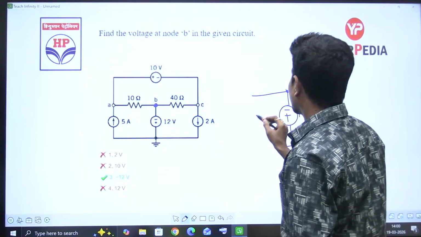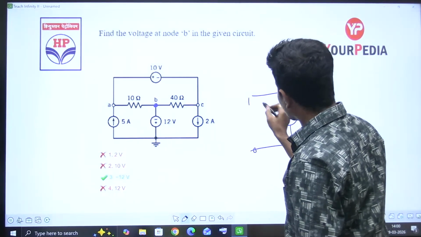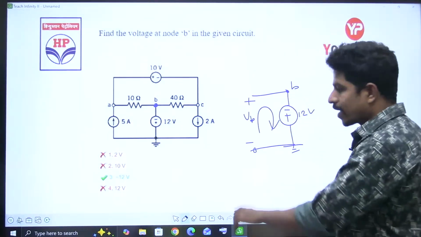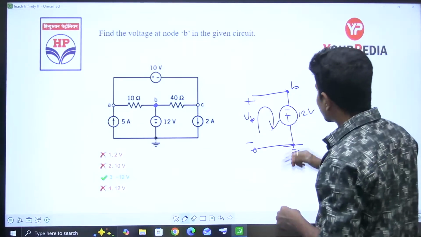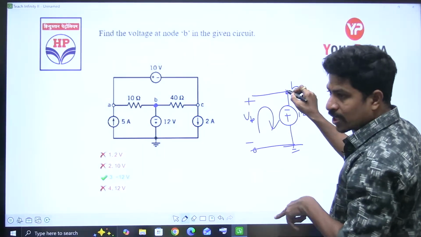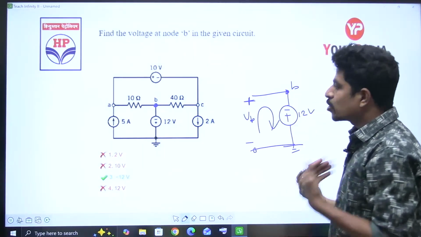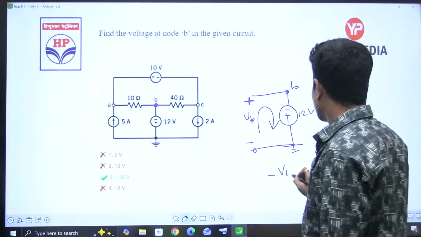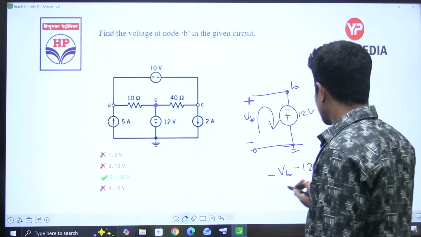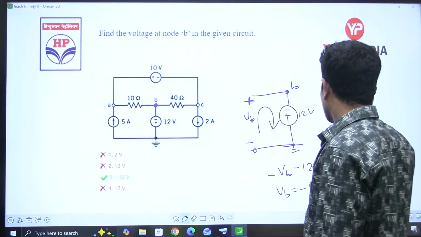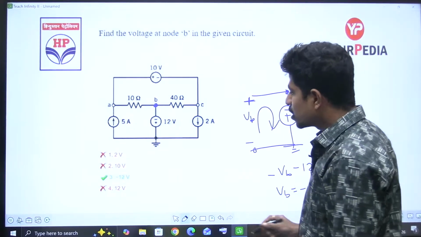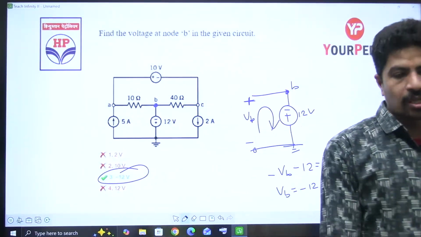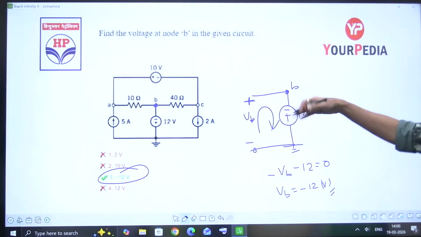Now he's asking the voltage of this one. Let's take this voltage as VB. Write the KVL for this one. He is asking with respect to B, he means to say that B is at positive. We assume like that. Write the KVL: minus VB minus 12 is equal to 0. So VB is equal to minus 12 volts. So whenever you want to find the voltage at any point, you write the KVL.